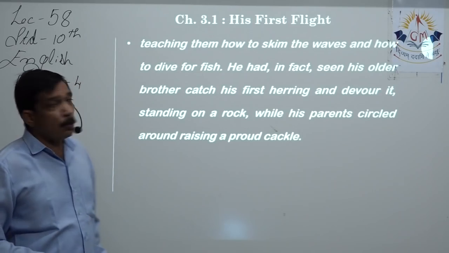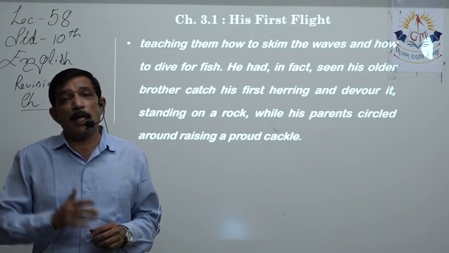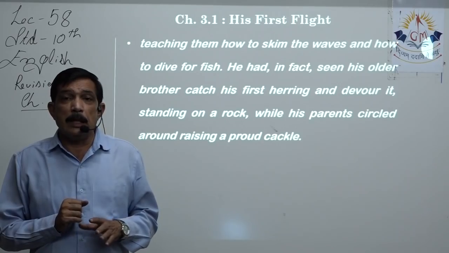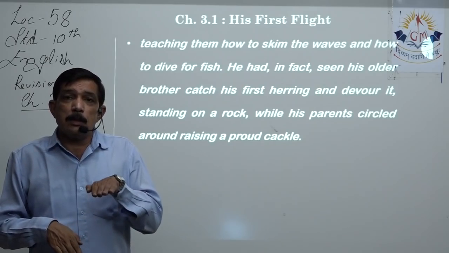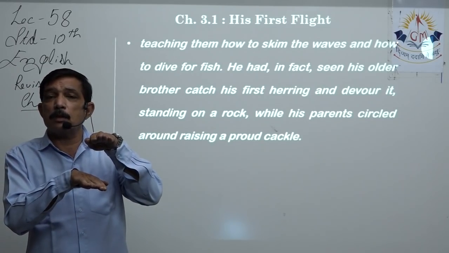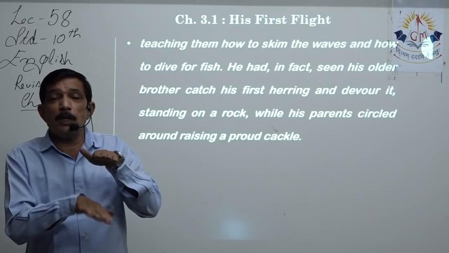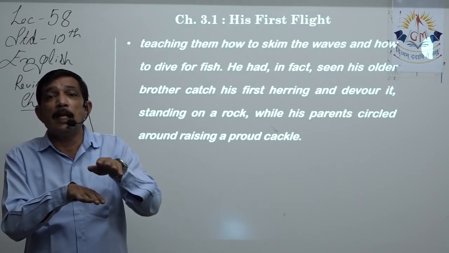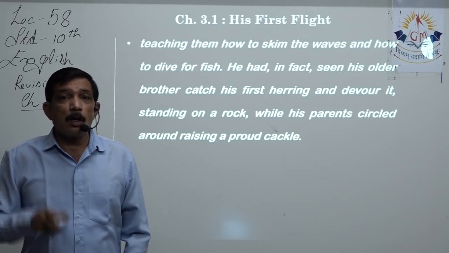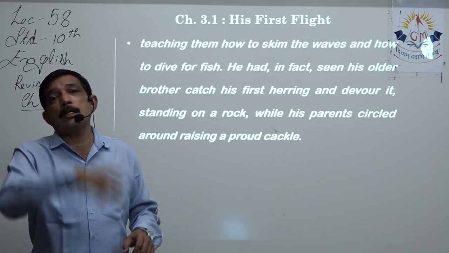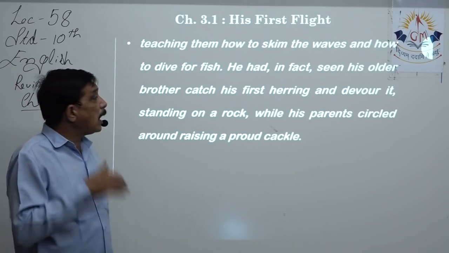Teaching them how to skim the waves. That is a very important thing for the seagulls, because seagulls fly quite high above the sea, and they keep watching where lots of fish are. Then they dive towards it, and they just fly just above the surface of the seawater, and skim. That means without touching the water, they just skim over it, and when the right moment is there, when they see one of the fish coming upwards, they dive into the water, catch the fish with their beak or with their legs, and just fly away and eat that fish. So skim over the waves and how to dive for the fish.